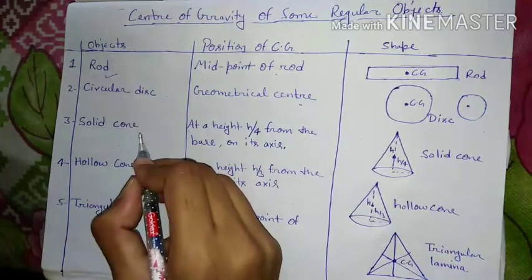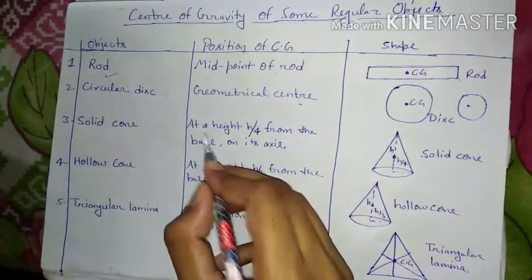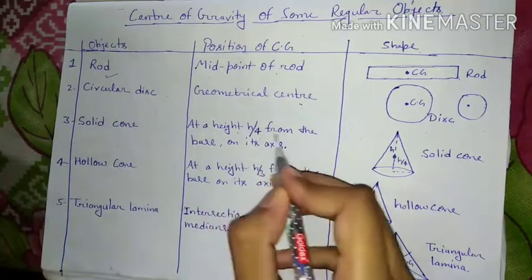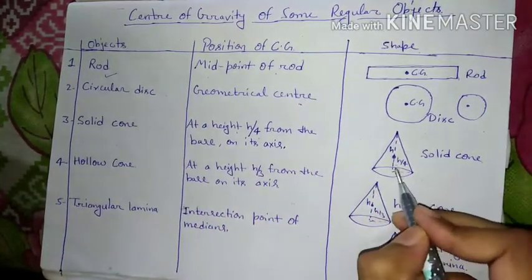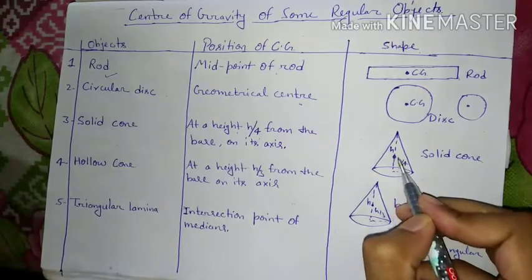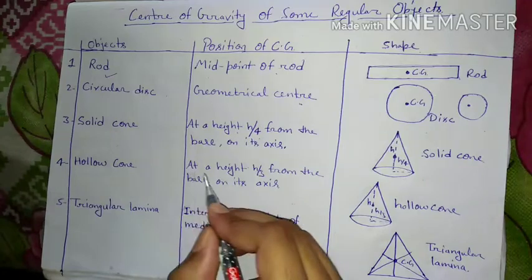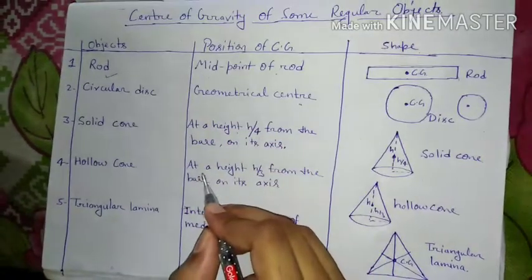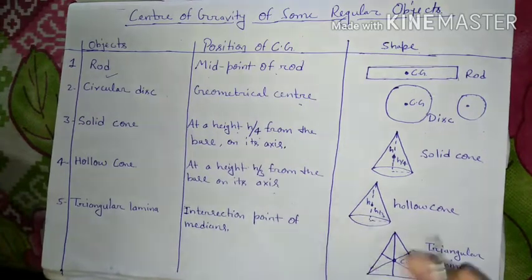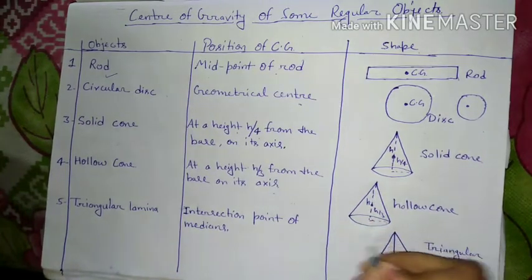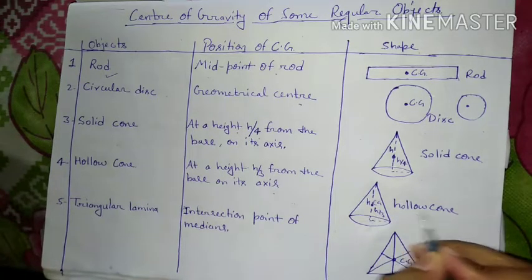And solid cone: for a solid cone, the center of gravity is at height h by 4 from the base on its axis. Suppose this is a solid cone, its center of gravity lies at h by 4 height. And hollow cone: the center of gravity is at a height h by 3 from the base on its axis. Suppose it is a hollow cone, then its center of gravity lies at h by 3 distance.